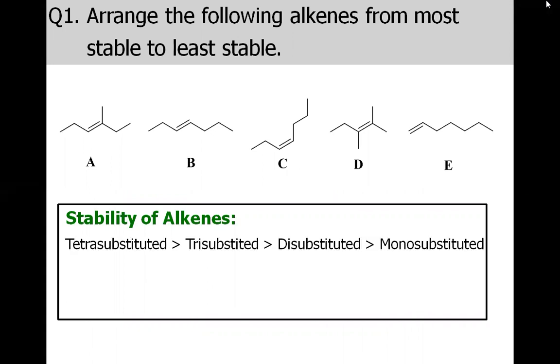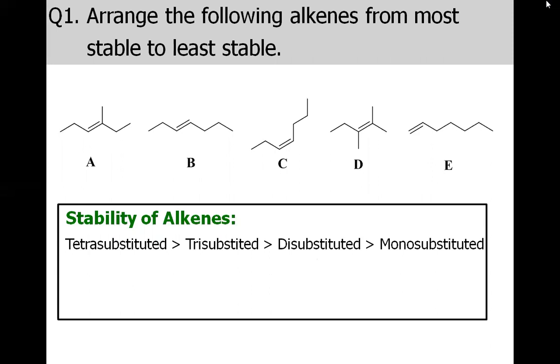We know that tetra substituted alkene is the most stable and the mono substituted alkene is the least stable among the four patterns of substituted alkenes. Tri-substituted alkene is the second most stable and di-substituted alkene is the third most stable. So, with the increase in number of alkyl groups around the olefinic bond, the stability is developed.